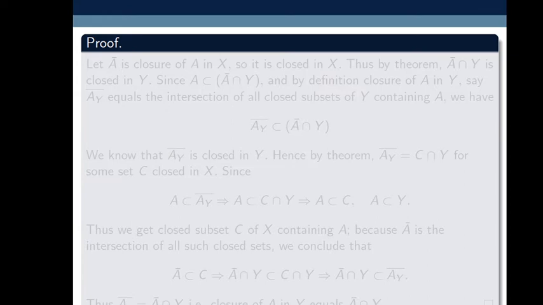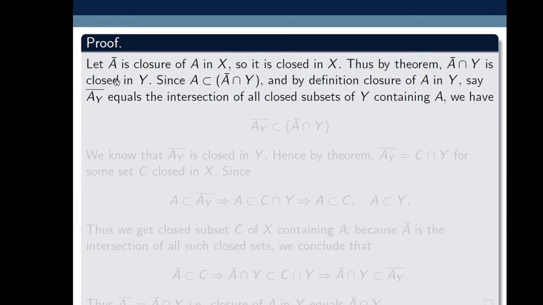So we know that closure of A is a closed set.